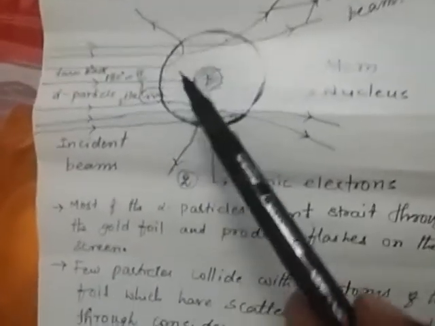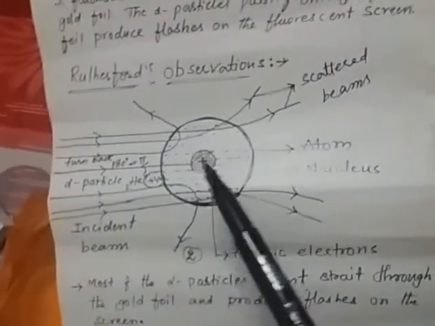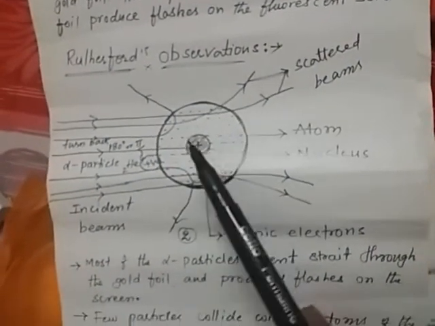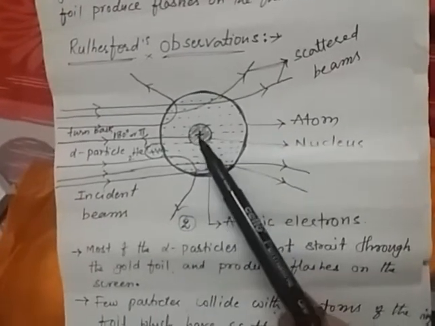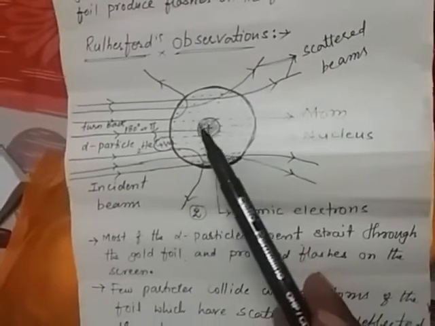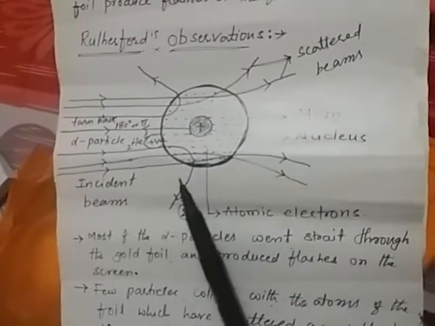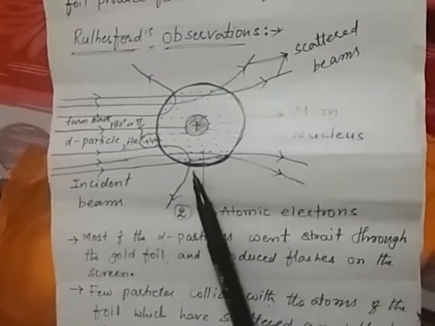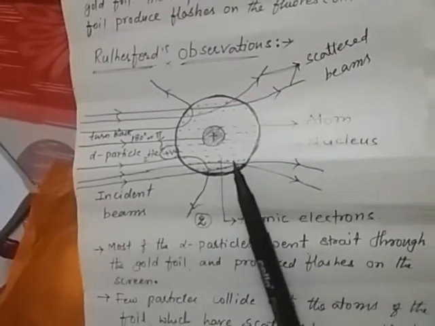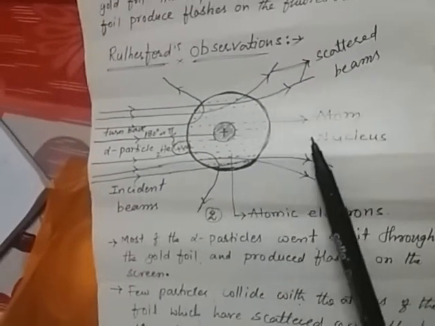That center, where the total positive charge is located, is called the nucleus. Rutherford treated it as a nucleus. This is the main concept of the Rutherford alpha scattering experiment.